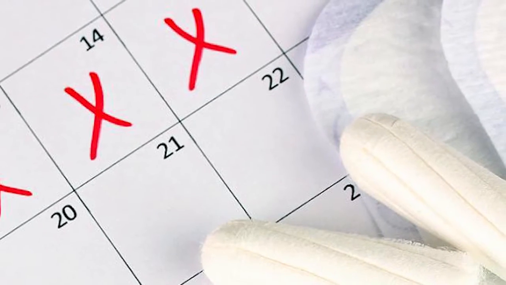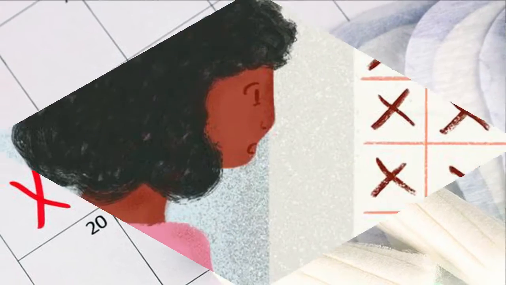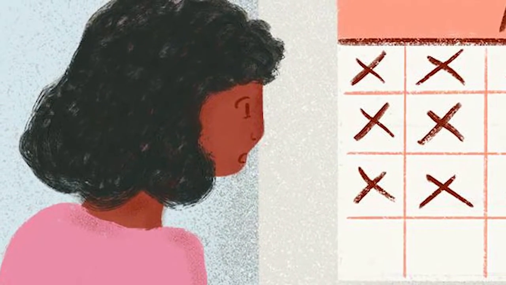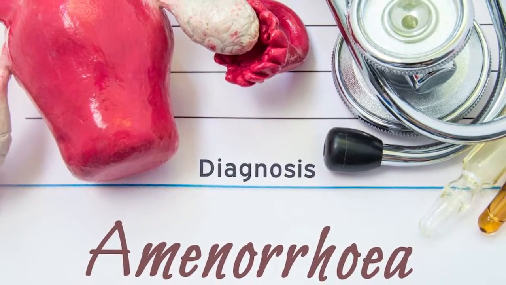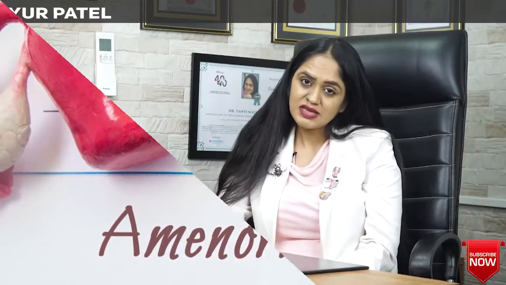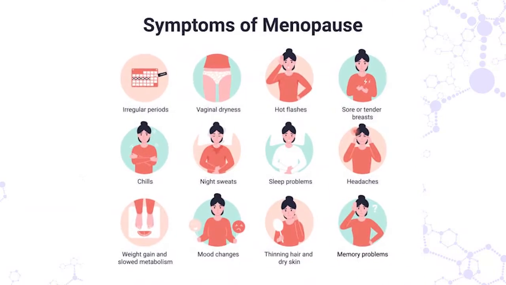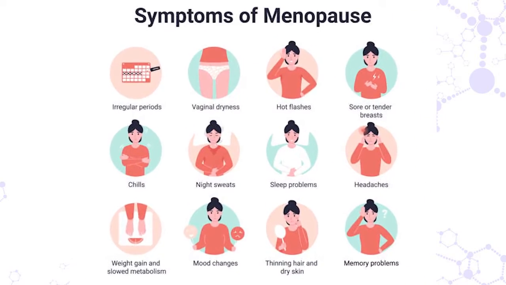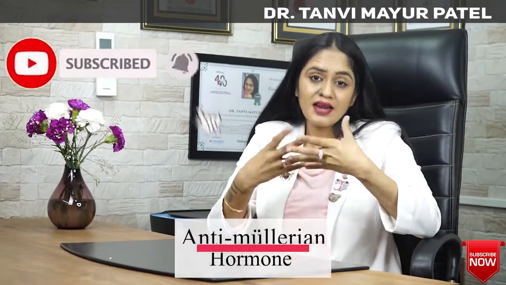Many times a female has attained puberty age, however she has not started her monthly cycle, and that is amenorrhea. In that kind of condition also we do AMH testing. AMH testing we also do in menopause to know whether the egg reserve is falling or still present. So these are the conditions where the AMH test is usually advised.